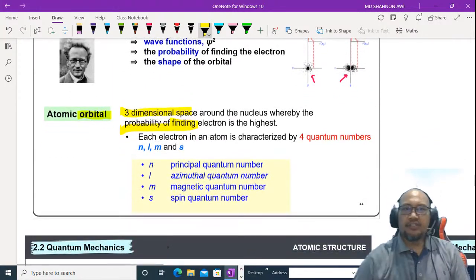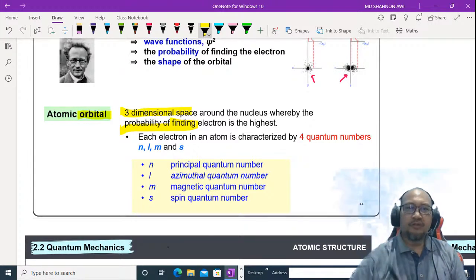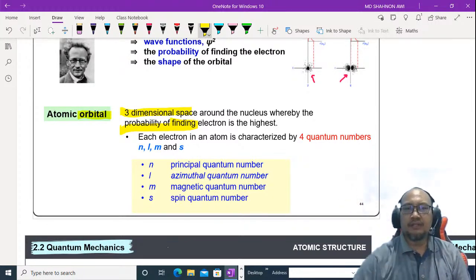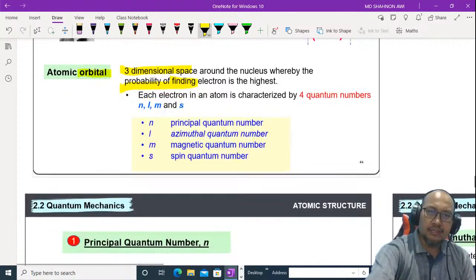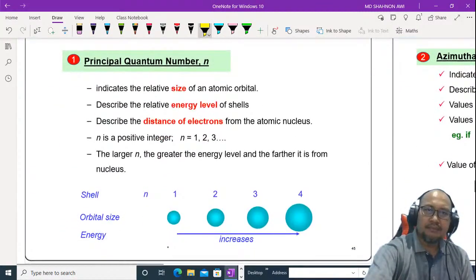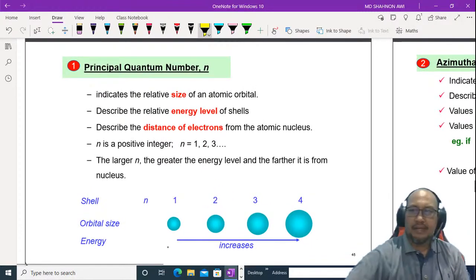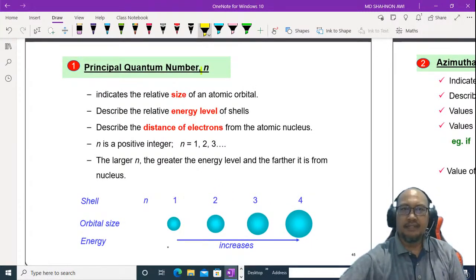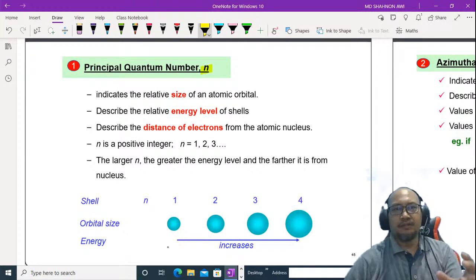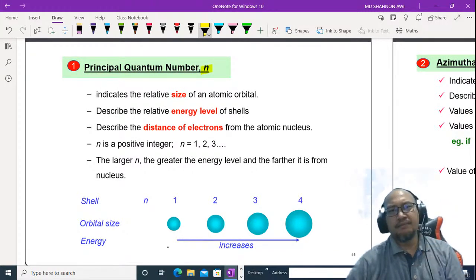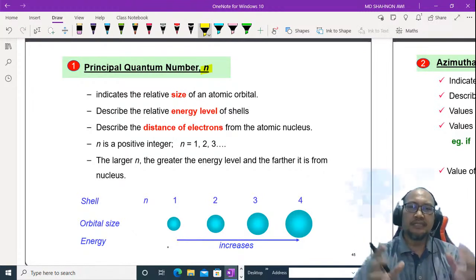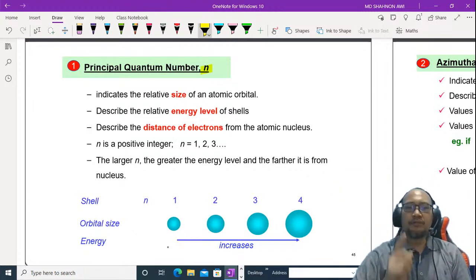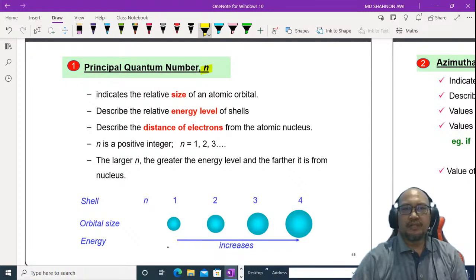Each electron in an atom is characterized by 4 quantum numbers: the principal quantum number, azimuthal quantum number, magnetic quantum number, and spin quantum number. We'll go through these 4 quantum numbers. Number 1 is the principal quantum number, n. What is the principal quantum number n? It indicates the relative size of an orbital, describes the relative energy level of the shell and the distance of the electron from the atomic nucleus, and n is a positive integer: 1, 2, 3, and so on.